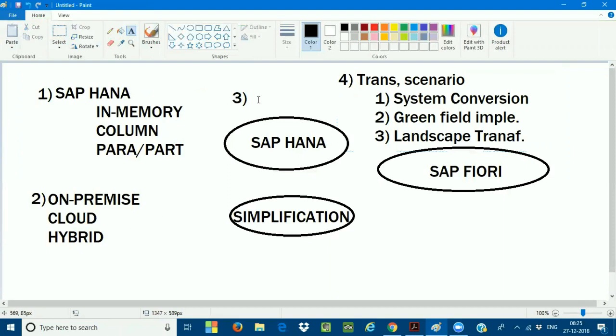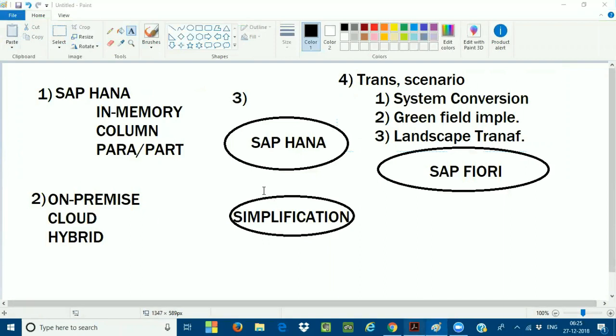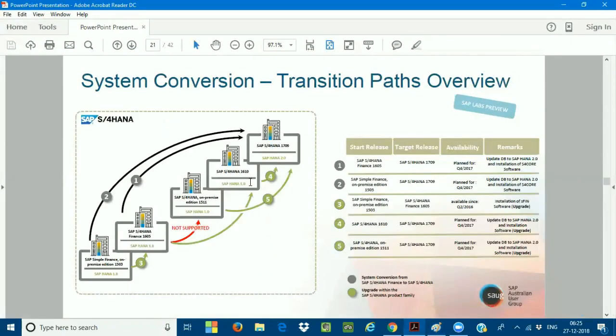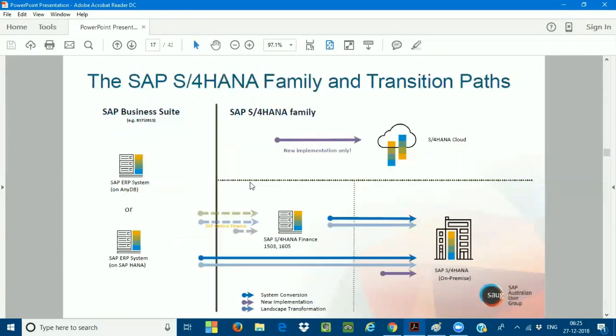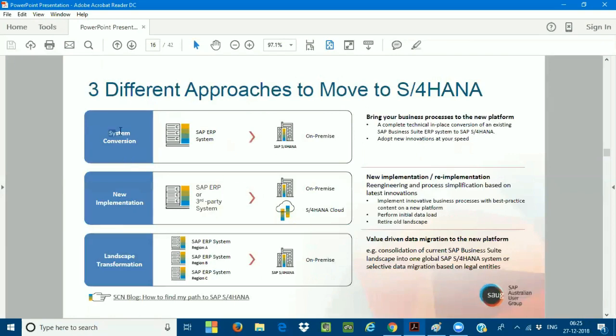What are the 3 different aspects of SAP S/4 HANA, and what are the transition scenarios in SAP S/4 HANA? The transition scenarios are nothing but these. In the last class we discussed the various conversion paths, the transition scenarios into SAP S/4 HANA. Whether I want to go with SAP S/4 HANA conversion, a new greenfield implementation, or a landscape transformation. As I discussed during the last session also.